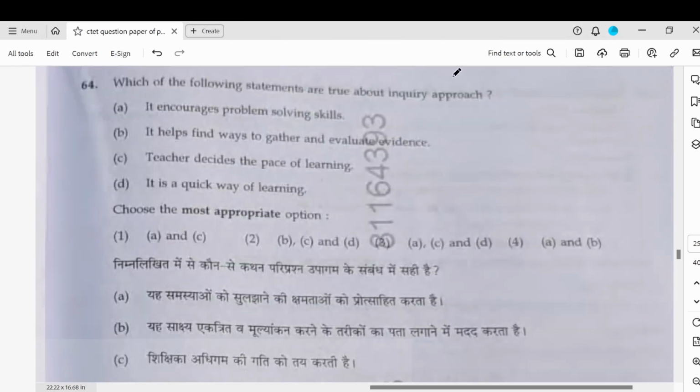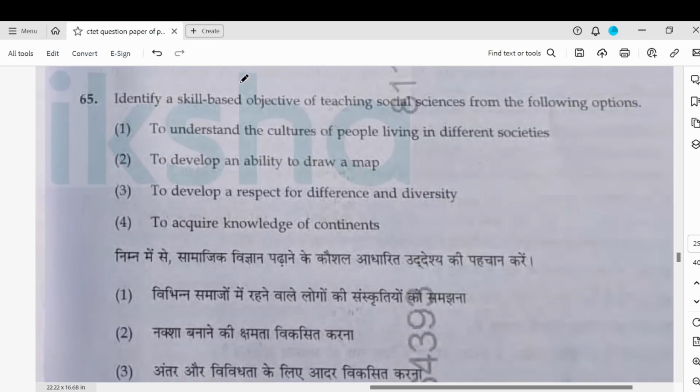Which of the following statements are true about inquiry approach? Again, options. It encourages problem solving, yes. Gather and evaluate evidence, yes. Teacher doesn't decide the pace of learning. It is a quick way of learning. No, it does take time. So A and B. Identify a skill-based objective in social science. To draw a map will be skill-based. Understanding is understanding, develop respect, acquire knowledge. So skill-based will be ability to draw a map.